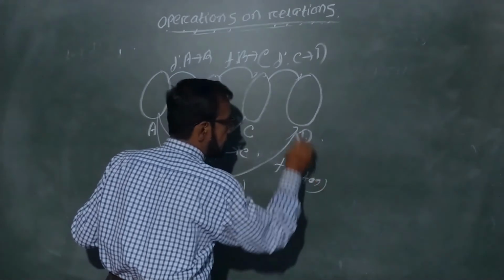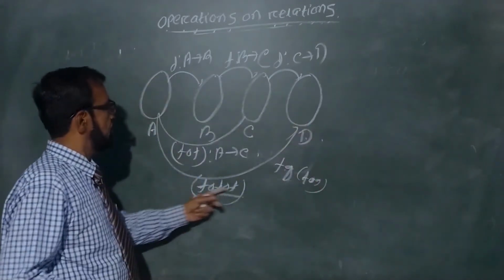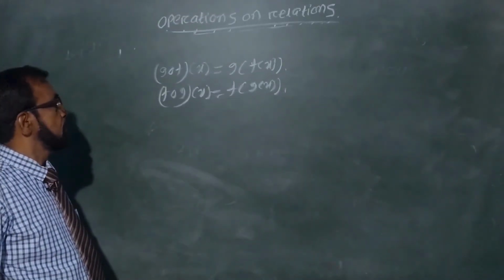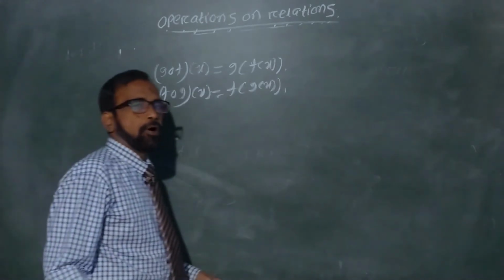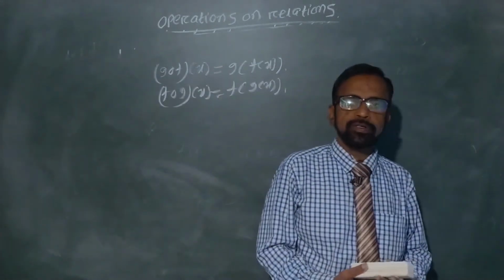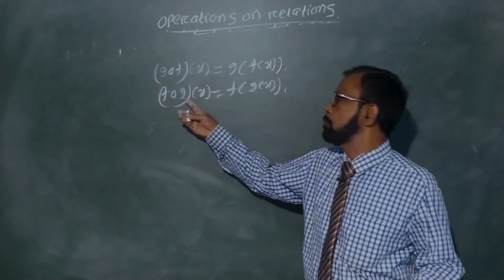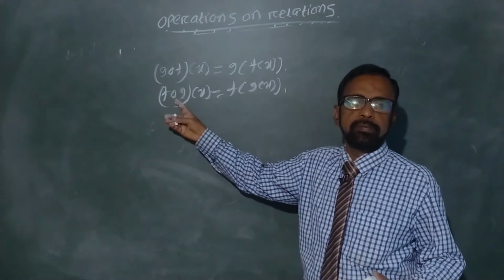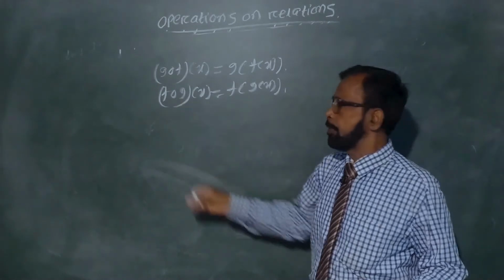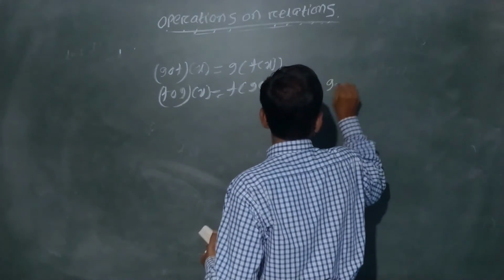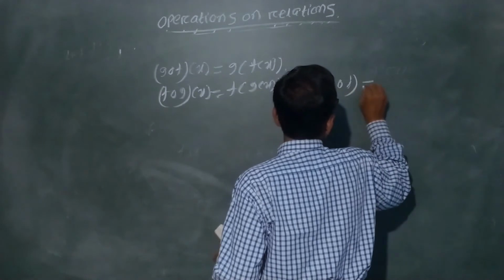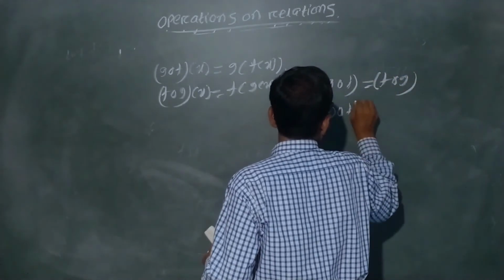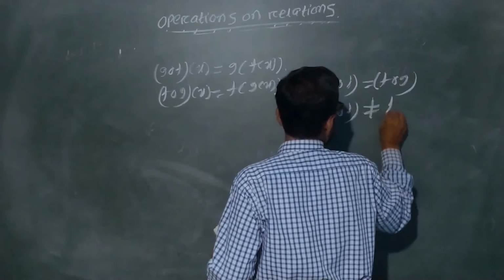This is the operation. Similarly, this is a function from A to D. Now the functions fog and gof are the composition functions. fog may be equal to gof, or may not be equal to gof. That depends upon the nature of the functions. When is gof sometimes equal to fog? Similarly, gof is not equal to fog.